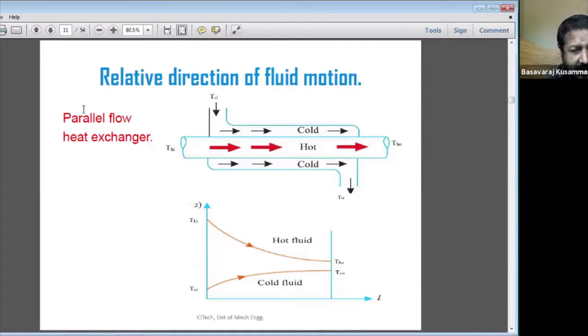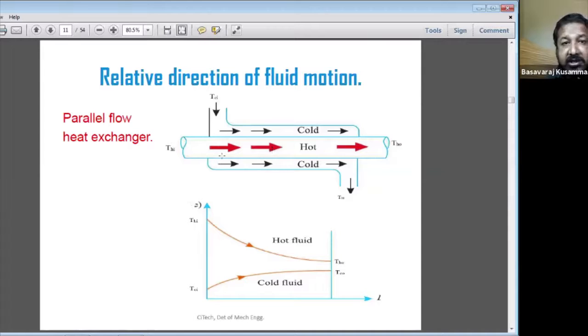The meaning of the parallel flow heat exchanger: the heading here is the relative direction of the fluid motion. In the parallel flow heat exchanger, both the hot fluid and the cold fluid flow in the same direction.